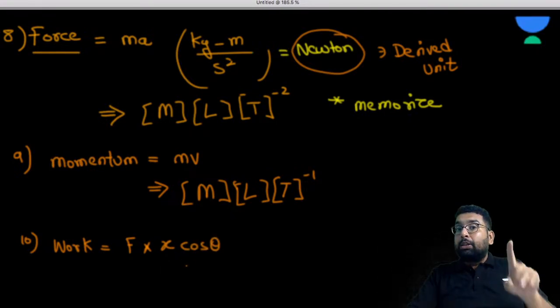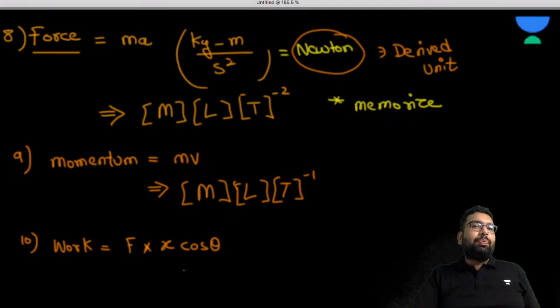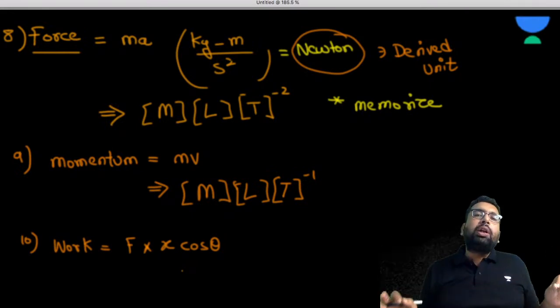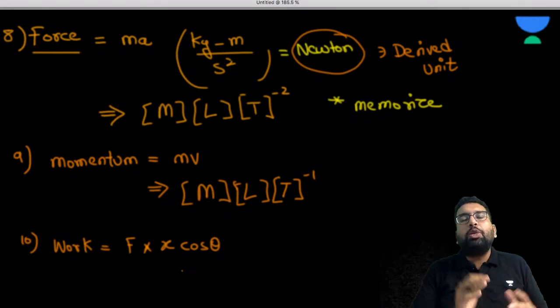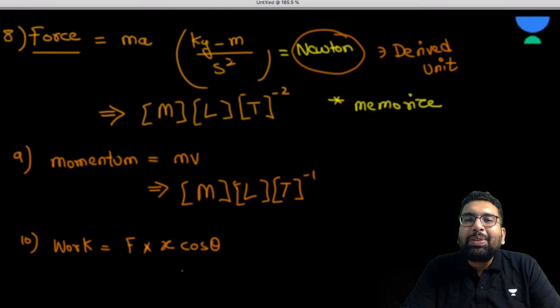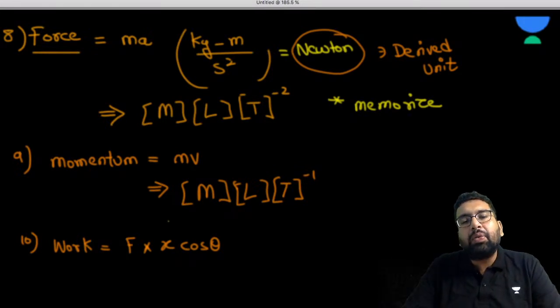Now does cos theta have any dimension? No, sir, this is an angle. If theta has got any value, when you put this theta into cos, you will get a number. So cos theta, sin theta, tan theta, all these have no dimensions. Now what is going to be the unit?